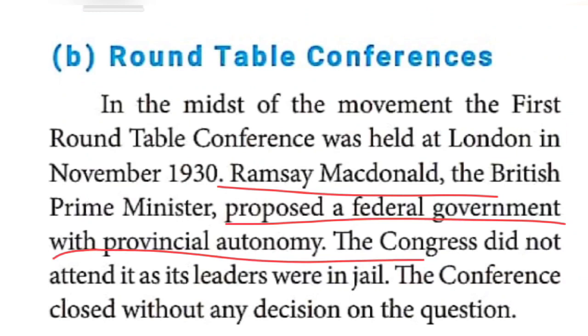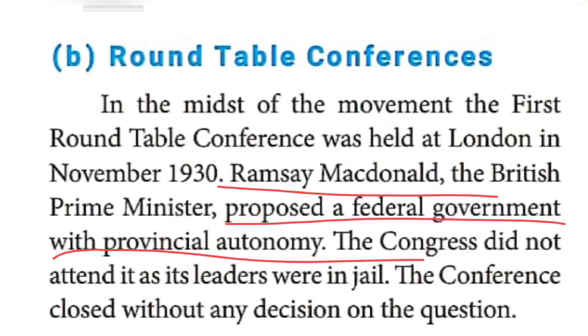The Congress people did not attend the round table conference because they were in jail. Around 1930 they were arrested by the British, so they couldn't participate in the round table conference conducted by the British.